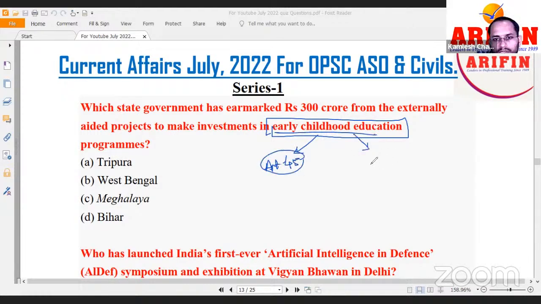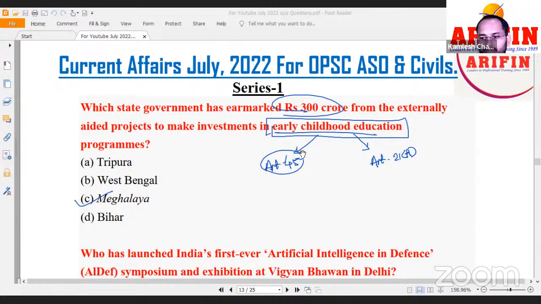Okay, next one is Article 21 sub-clause. Both articles deal with early childhood care. But the current aspect is that 300 crore rupees was recently spent. This was the Meghalaya government. Right, so when I see this question, can I say that this question has a basic angle